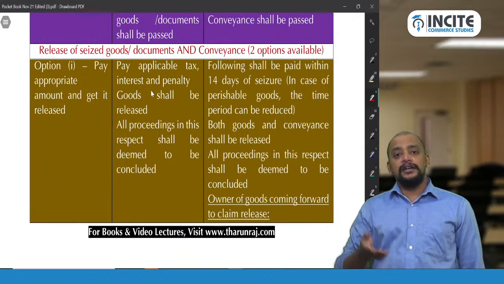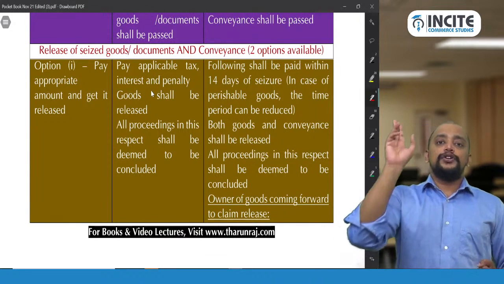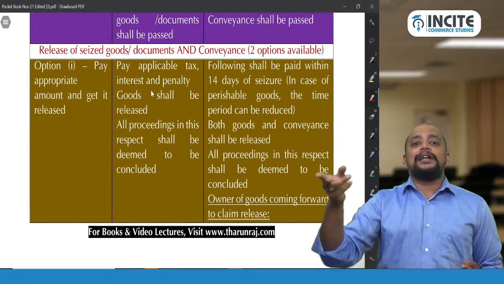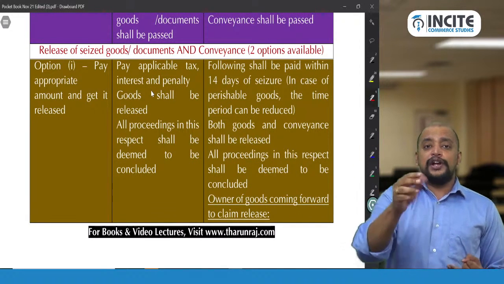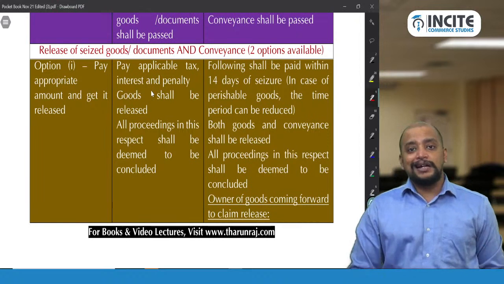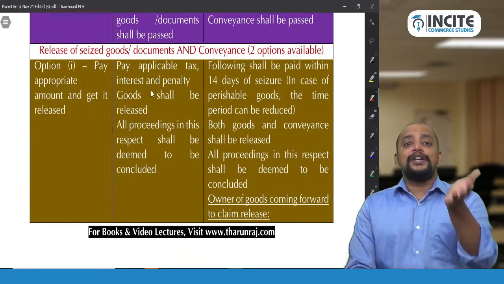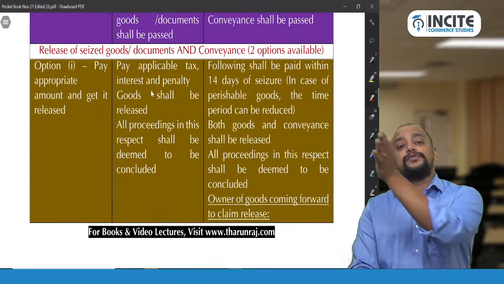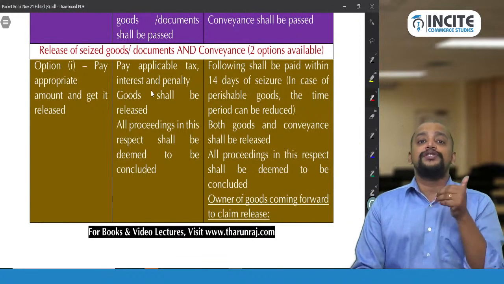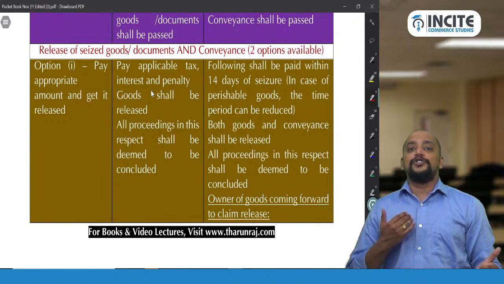Why penalty? You have unaccounted the goods, so penalty you need to pay. And therefore you are going to pay the tax and penalty in future. So right now you execute a bond, we will release the goods. Whenever you sell that goods, you pay the tax and penalty. That is option 2. But in case of option 2, the proceedings are not concluded because the proceedings will continue. We just executed the bond. The goods are released on a provisional basis. So option 1 is final release. Option 2 is provisional release.